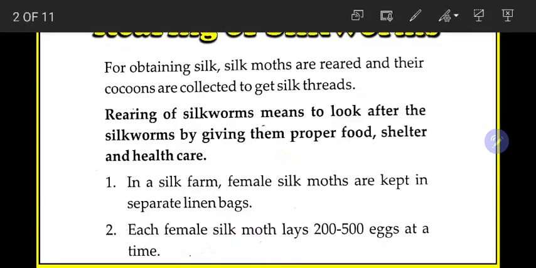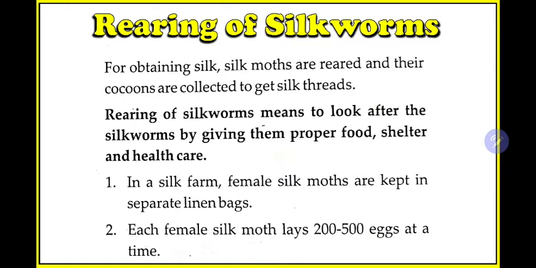Okay, the process by which any organism is taken care of and grown over a period of time is known as rearing. So today we will learn rearing of silkworms, how silkworms are grown, and how from this we get the silk fiber. For obtaining silk, silk moths are reared and their cocoons are collected to get silk threads. So how do we obtain silk?